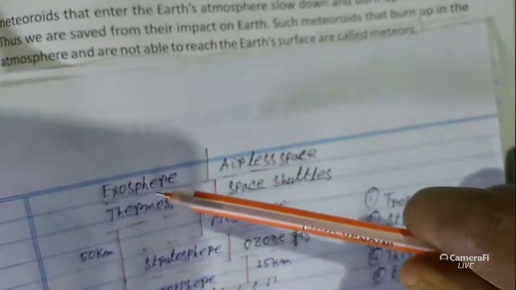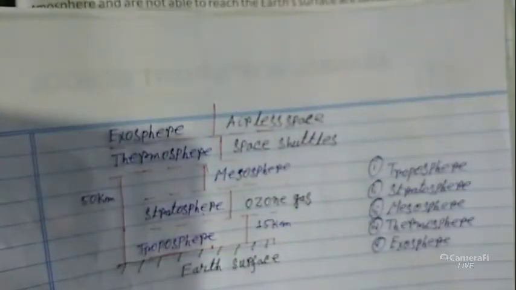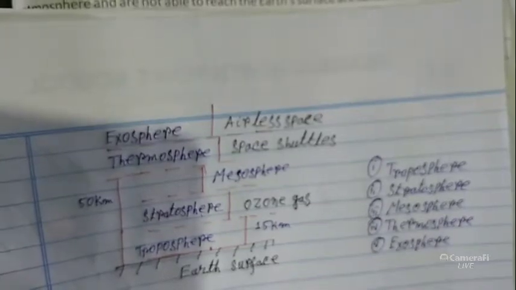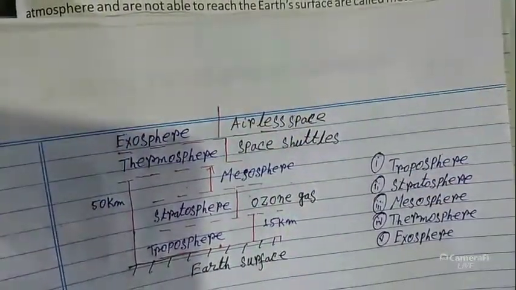After that, above the thermosphere, you can see the next layer, named exosphere. In this place there is no air, so this layer is airless space. After that, you look, it is blank, so it completes the atmosphere.